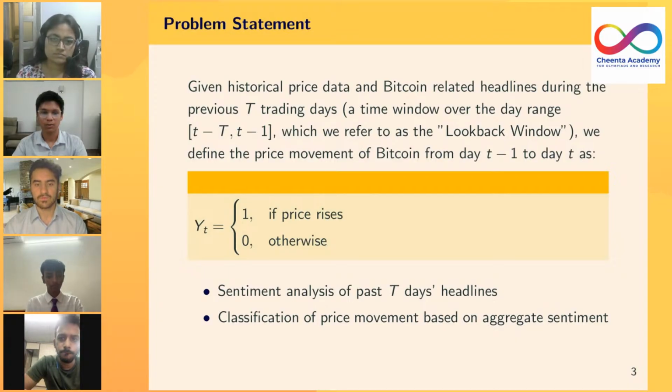We define the price movement of Bitcoin from day t minus 1 to day t as a function yt, where it is equal to 1 if the price increases and equal to 0 if the price decreases. For example, if the closing price of Bitcoin today is 100 rupees and tomorrow it's 101, yt will be 1 since the price has increased by 1 rupee. We'll then do a sentiment analysis of the past T headlines and classify the price movement based on the aggregate sentiment of the entire day. So next slide, please.